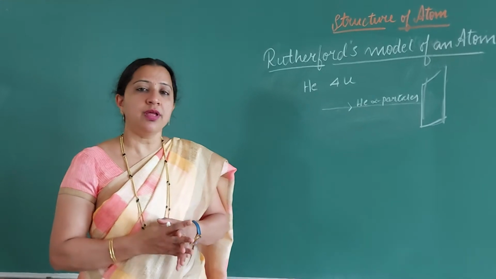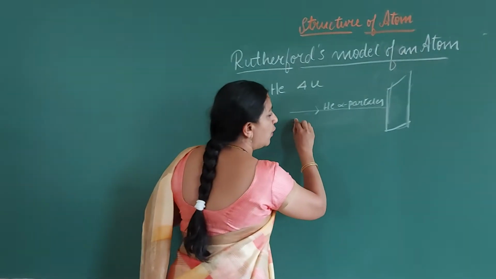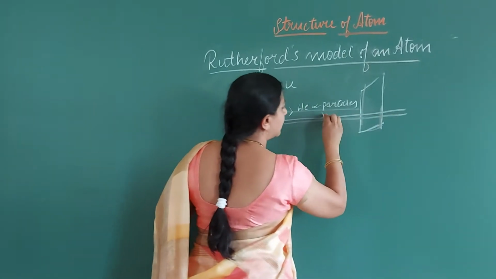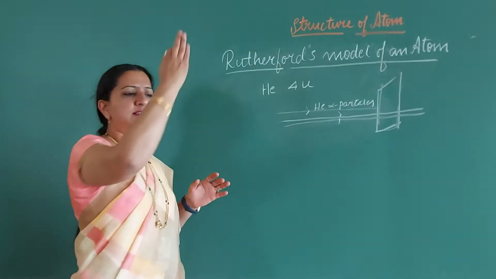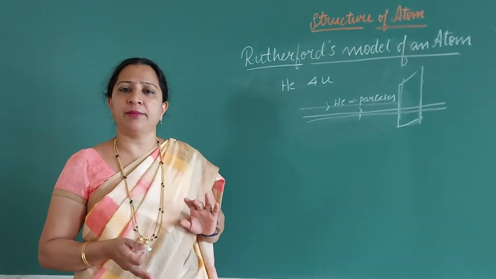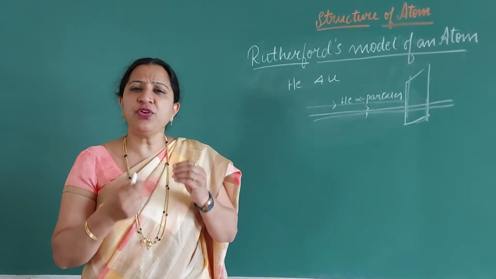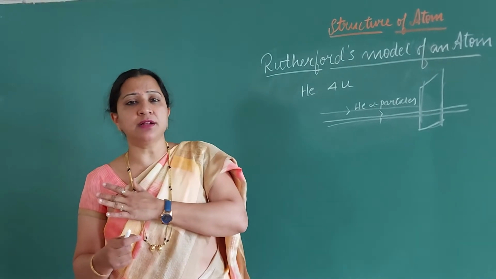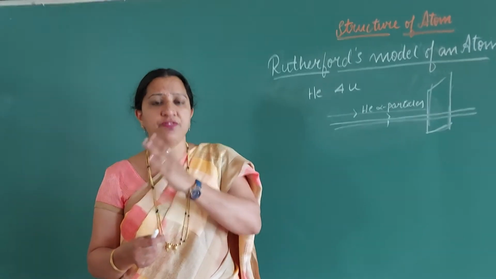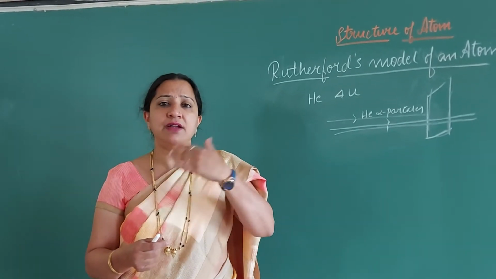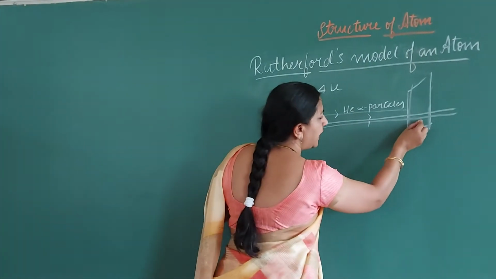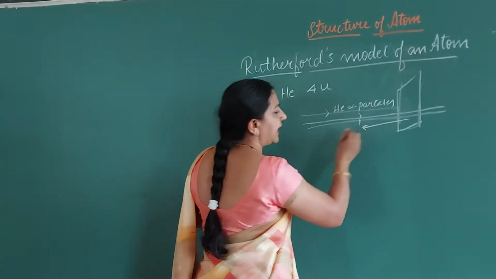What he found was that most of the helium particles passed through the gold foil. They entered through the gold foil. And very few, where he had expected all the helium particles to deflect back, very few helium particles deflected back.